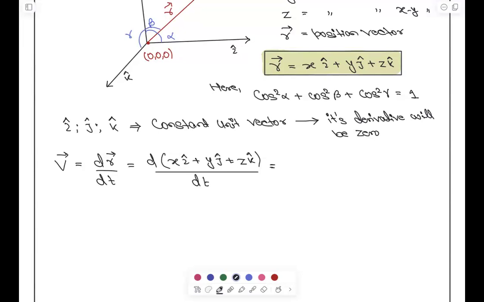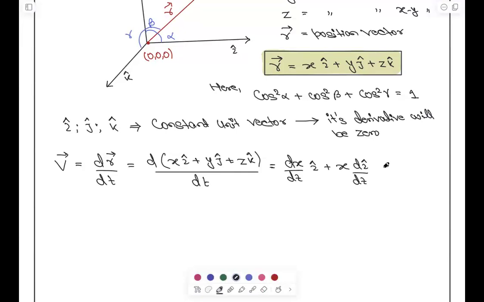dx by dt, how we can write it? We can write it as dx by dt i cap plus x di cap by dt. This is the proper differentiation. समझ आ रहा है?